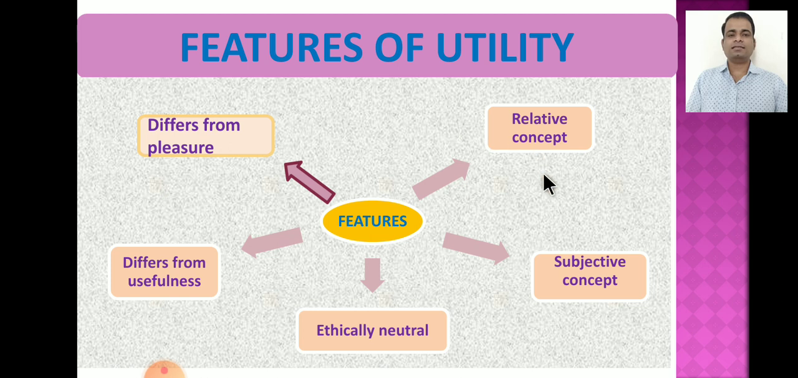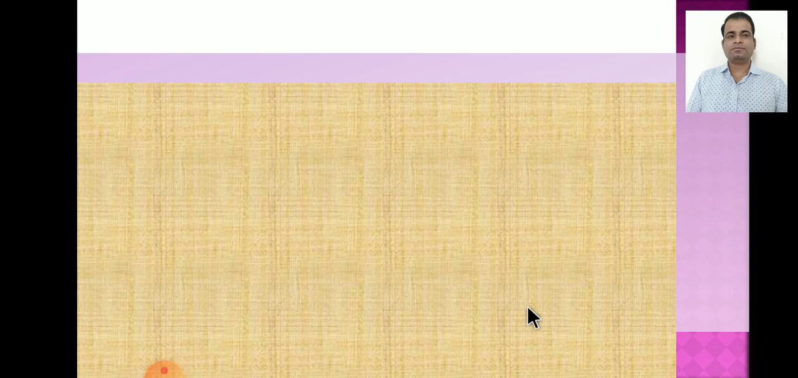Utility has many features. Out of them, the first 5 features of utility will be discussed in today's lecture. First, utility is a relative concept. Second, utility is a subjective concept. Then, utility is an ethically neutral concept. Utility differs from usefulness, and it also differs from pleasure. So, these 5 features of utility will be learned in today's lecture.